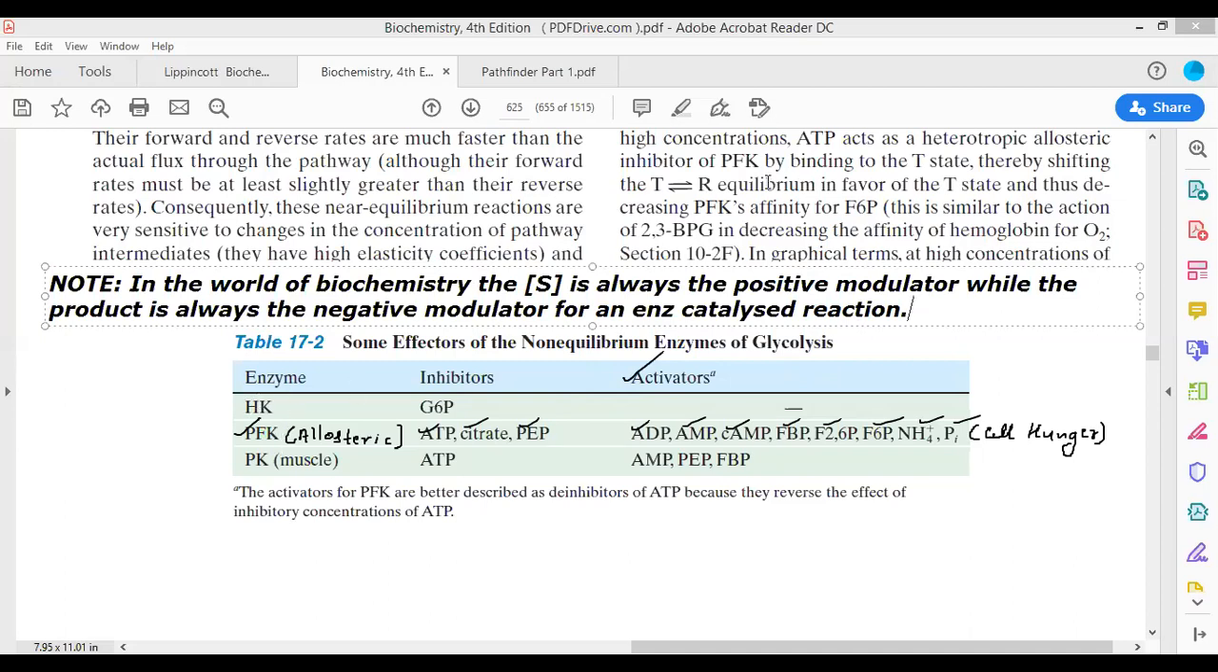But the product of the hexokinase enzyme is referred to as what? Glucose 6-phosphate. So glucose 6-phosphate would be the inhibitor. This is pyruvate kinase. The ATP molecule is its inhibitor, and AMP, phosphoenol pyruvate, and FBP are its activators. See, in the case of pyruvate kinase, ATP is being produced. The product is always the negative modulator. This is the product, and it is the negative modulator for the enzyme pyruvate kinase.